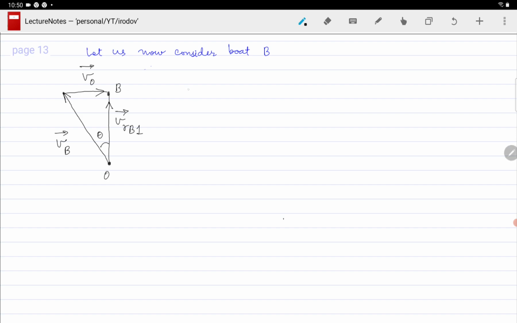And what is the magnitude of VRB1? We can use Pythagoras theorem for that, and that will be equal to under root of VB square minus V naught square.